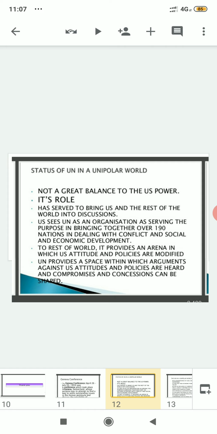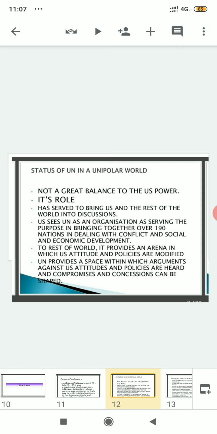And along with resolving conflict, the United Nations is also doing what? They are also looking after the social and economic development of all the member states of the United Nations. So two things they are doing. Number one is resolving the conflict, and number two is continuously looking after the economic development and the social development also. That means financially and related to society also.